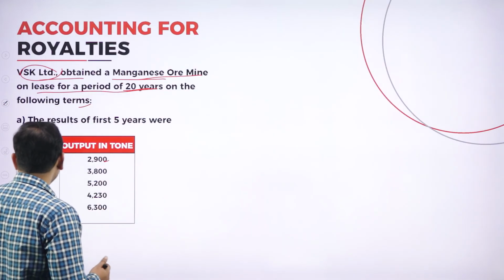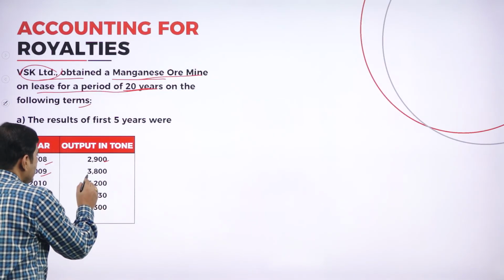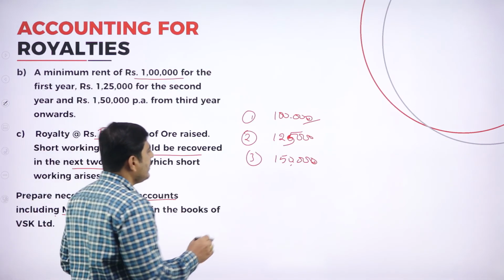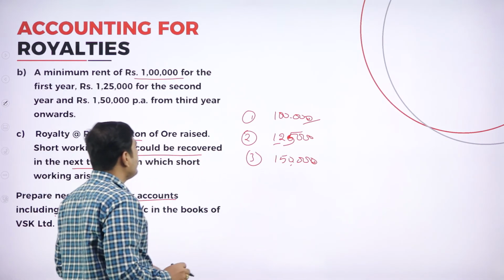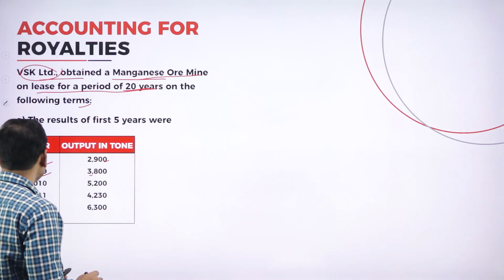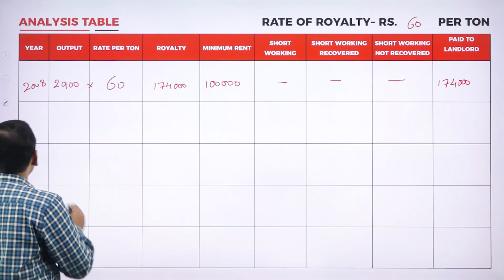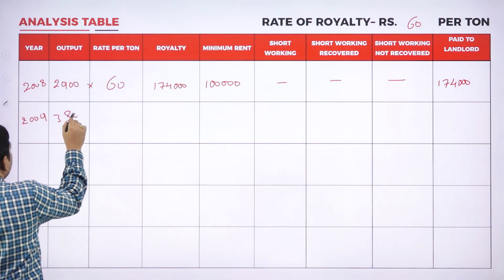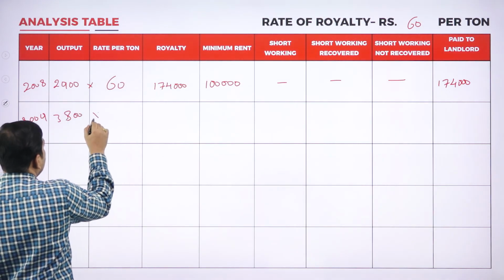Now coming to the next year, 2009, 3,800 tons, but our minimum rent is 1,25,000. So for 2009, 3,800 into 60 rupees.